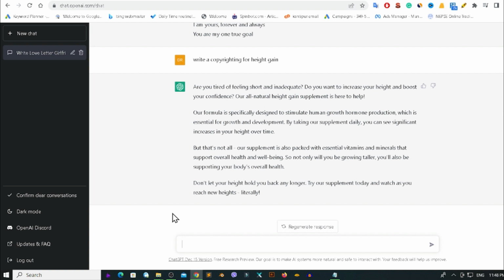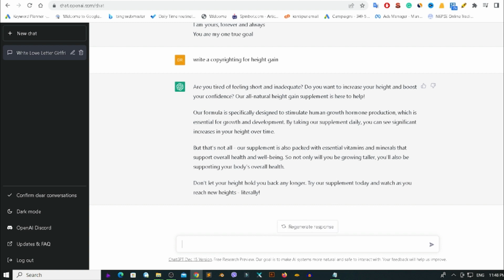So guys, after preparing the copywriting for your product, you can easily make different types of festival wishes with the help of ChatGPT. Now you have to wish your girlfriend.